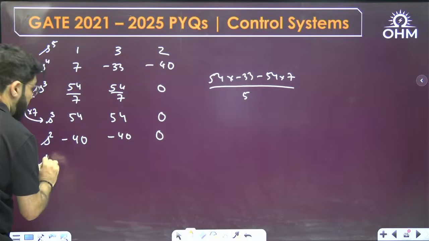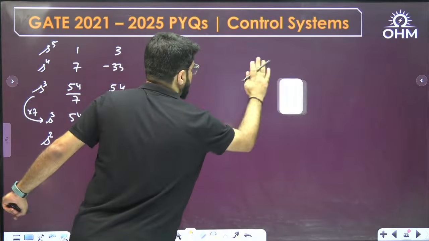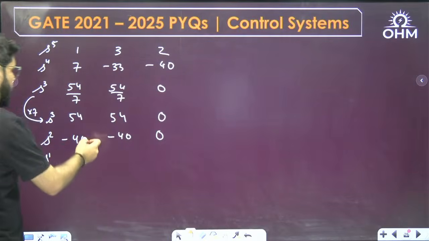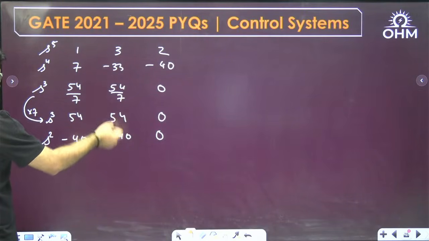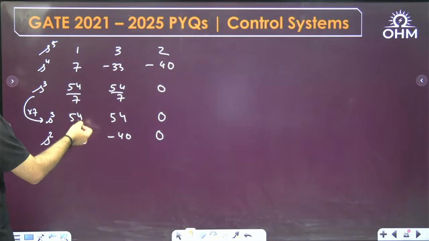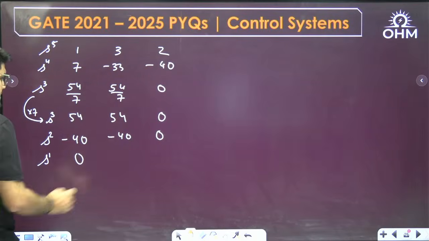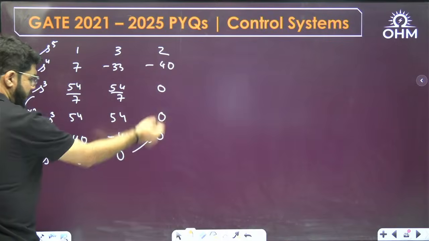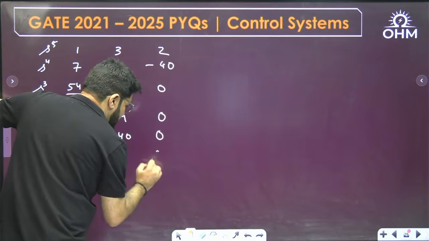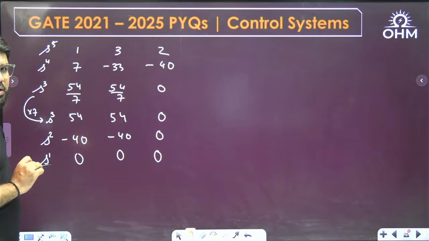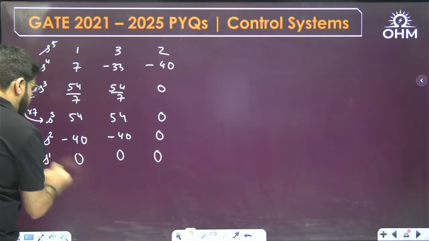Then the s power 1 row. Now you see, both these rows are identical: 54, minus 40 and 54, minus 40. So the value of this determinant is 0. This is anyway 0 because the next column on top is 0. The last element of a row in Routh-Hurwitz is always 0. So you have a row of 0.